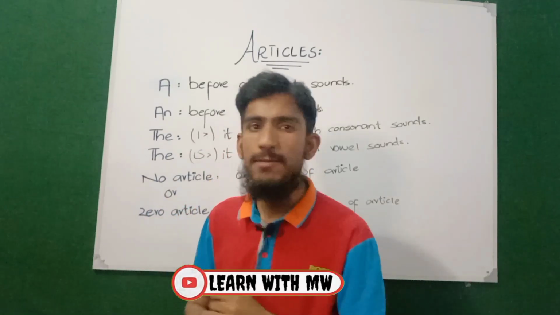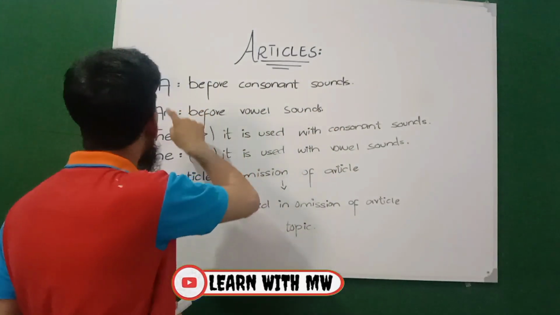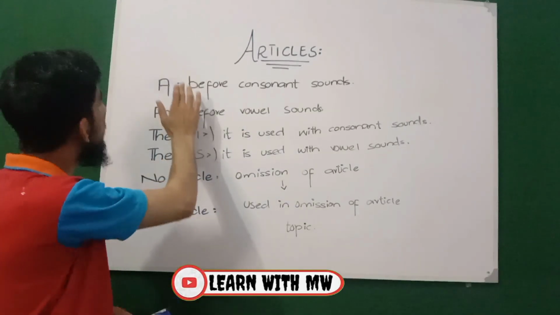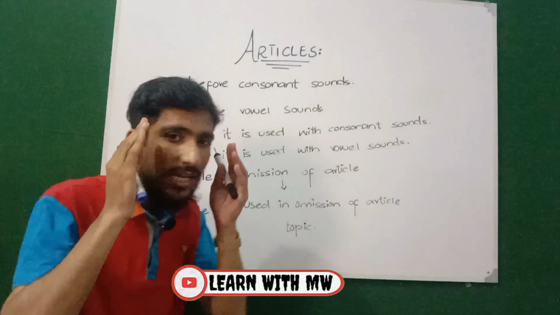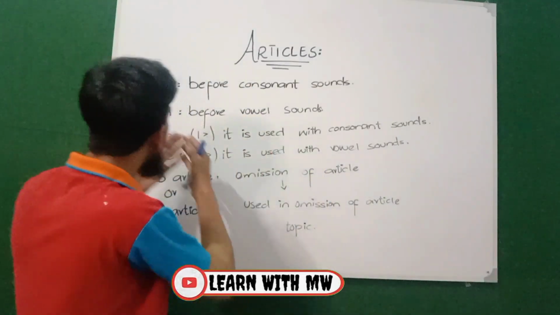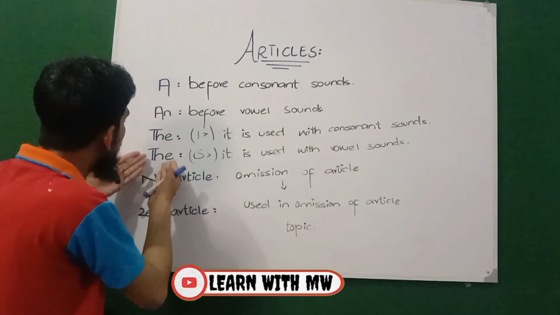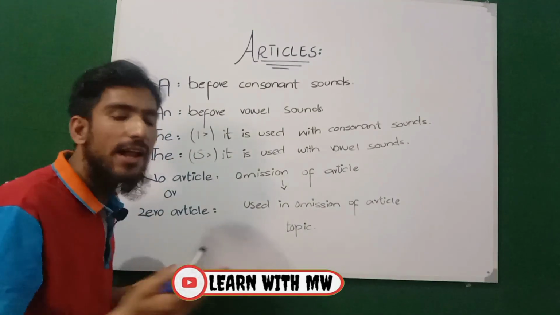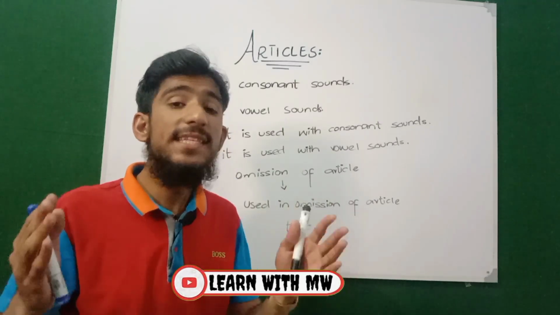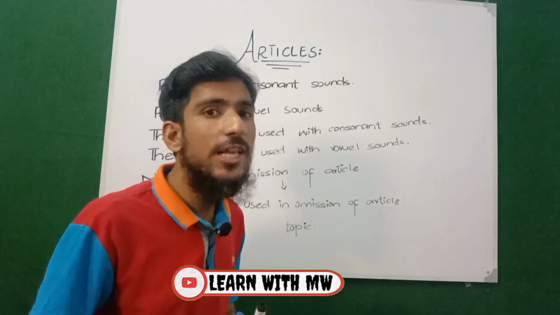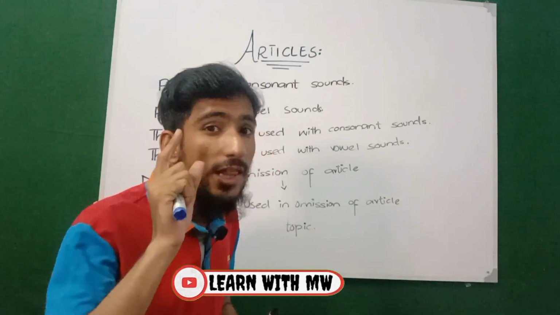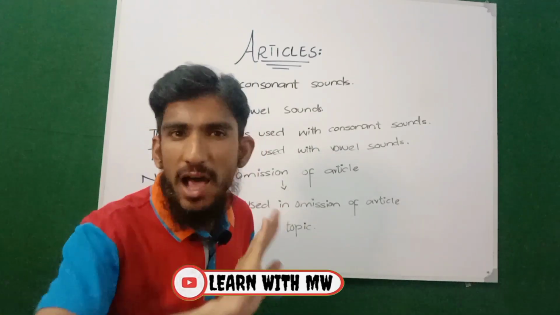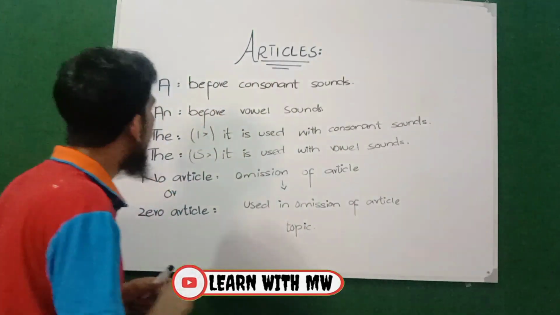Articles are 5 in number. So now: a, an, the, no article, or mention. These are 5 articles. Now you will be wondering that these are all the same, that I have repeated them again and again, and we all discussed that a and an are indefinite articles. So how can you say that articles are 5 in number? Let's explore the whole concept in a very detailed, grammatical way, in the style of native people. So let's start it out.